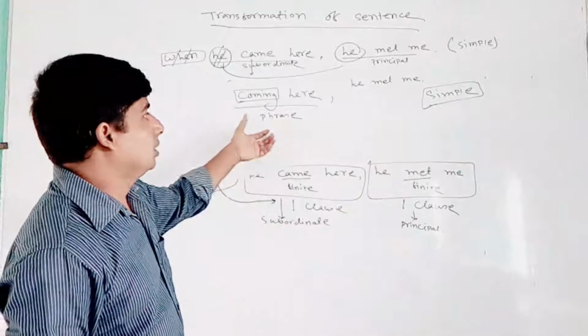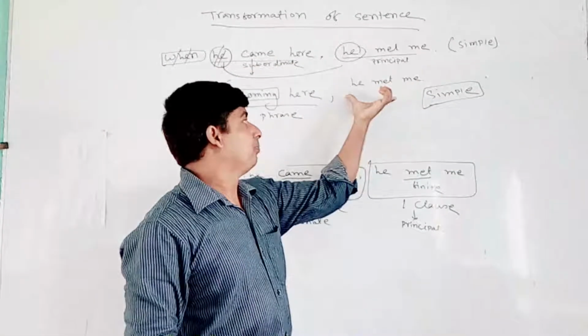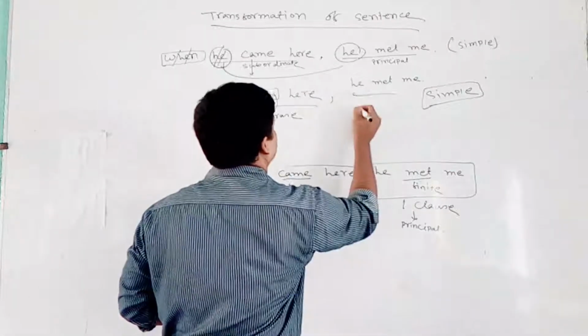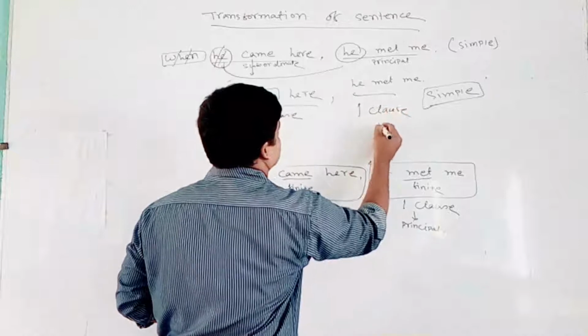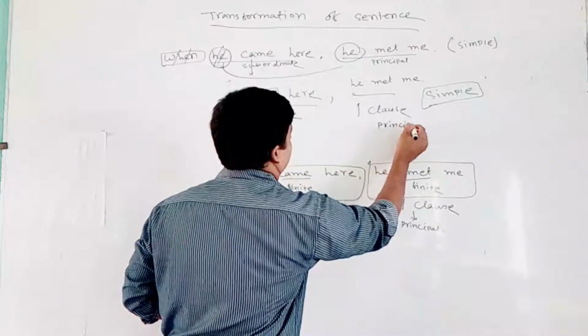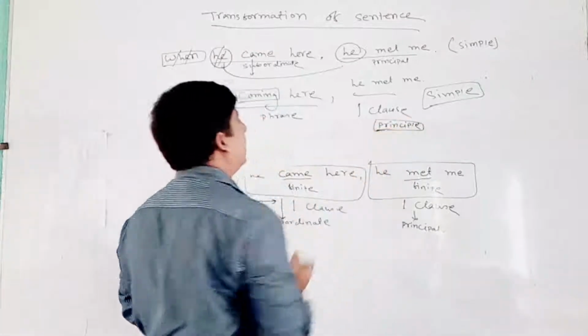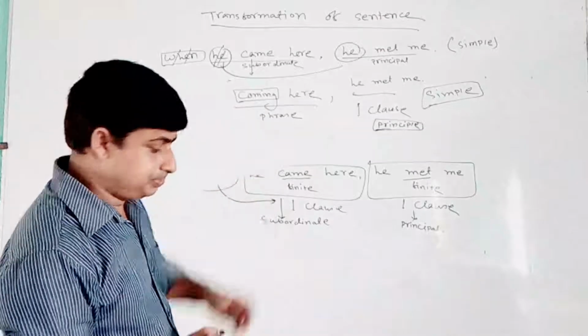Everything is present there, because the subject is here, the verb here, and the object. So it's a clause, fully one clause, and this clause is a principal clause. So I made the criteria and I transformed from complex to simple.